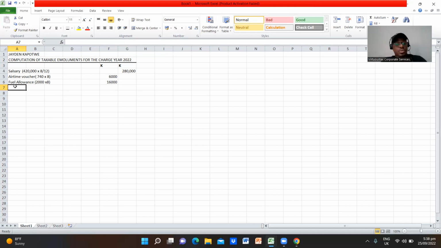So according to taxation of employment income, this is considered a taxable emolument. So we are going to say security officer allowance.